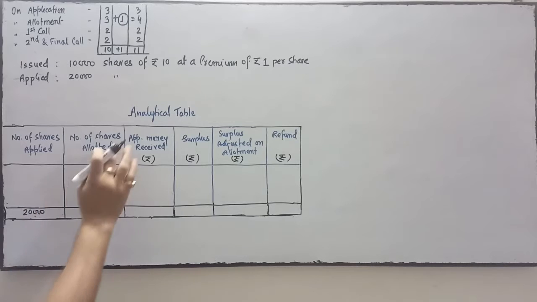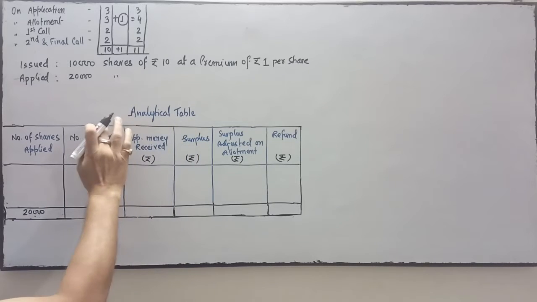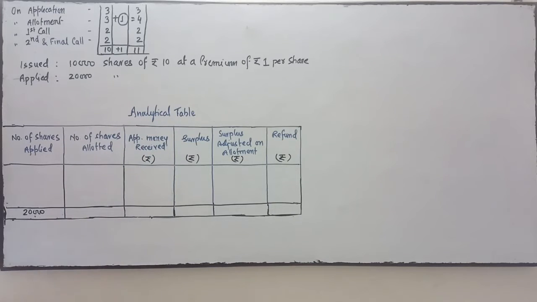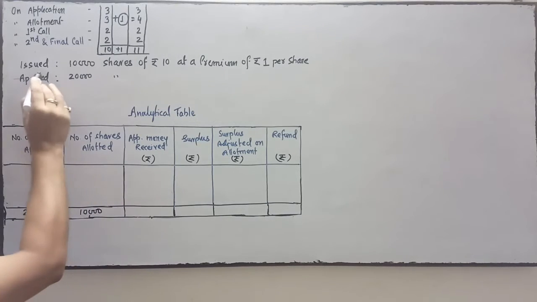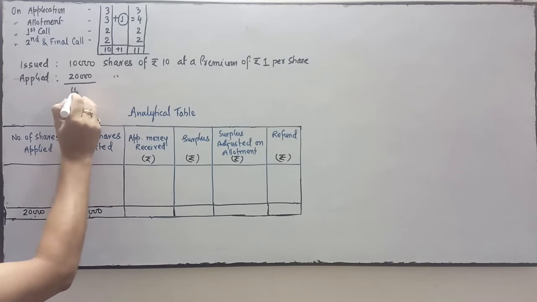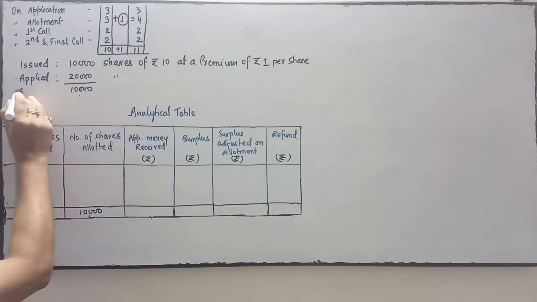This is our working note, analytical table, calculation table. Here we are going to calculate it in the working note. So this is the first working note. The number of shares applied for by the public is 20,000, and the company cannot allot more than 10,000, which is the number issued. It's a case of oversubscription, oversubscribed by 10,000.